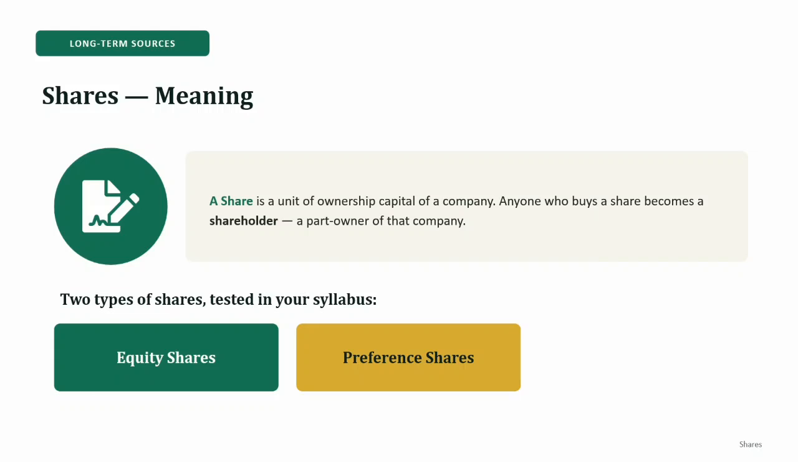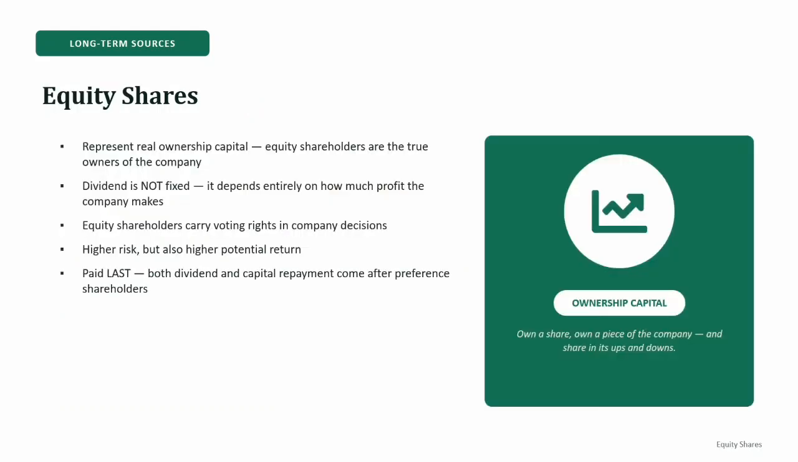Now what is a share? A share is a unit of the ownership capital of a company. Let me make this very simple. Suppose a company divides its ownership into many small units. Each of these units is called a share. If you buy a share, you become a shareholder, and a shareholder is a part owner of the company. Now there are two types of shares that we need to know: equity shares and preference shares. Let's understand them one by one.